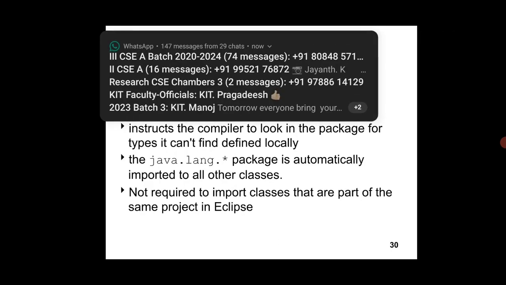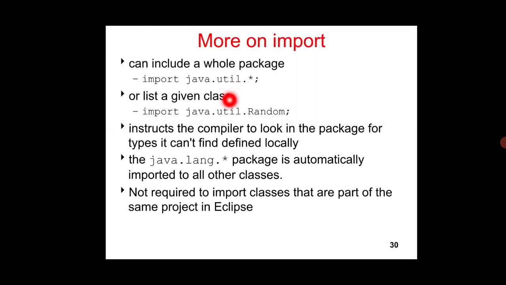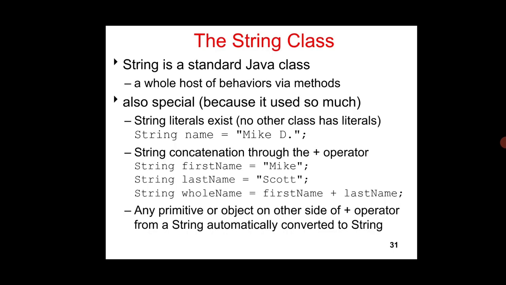util import. import java.util.*; this is one of the packages for importing the basic Java programming classes, like the Scanner class and the System class. Then java.util.Random will specifically import the Random file. Then the java.lang.* package automatically imports other language classes in Java.